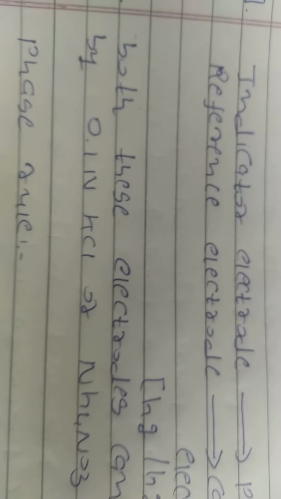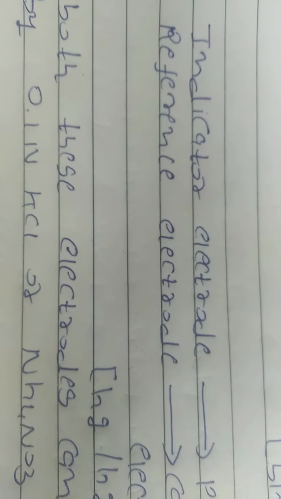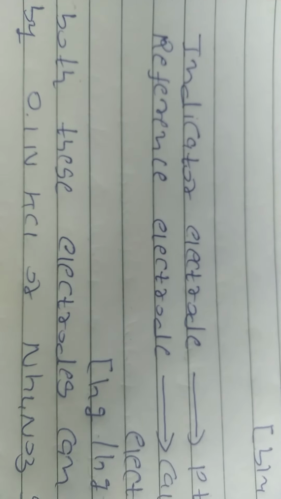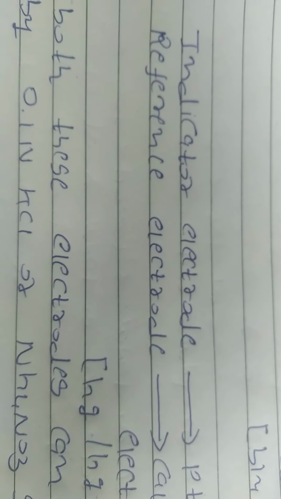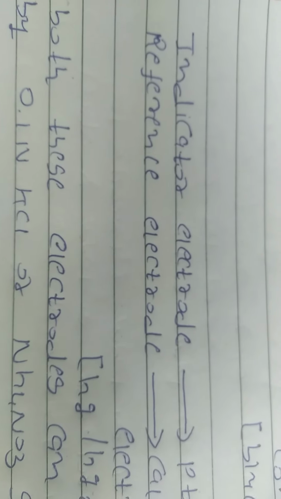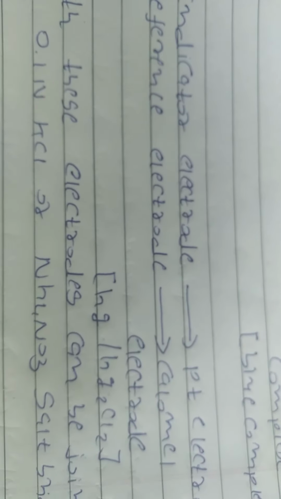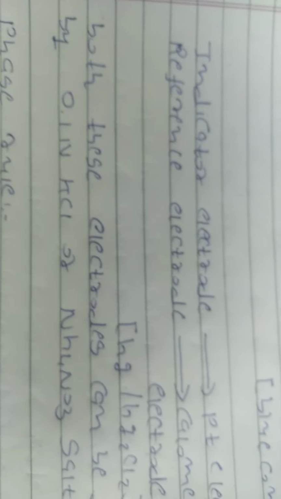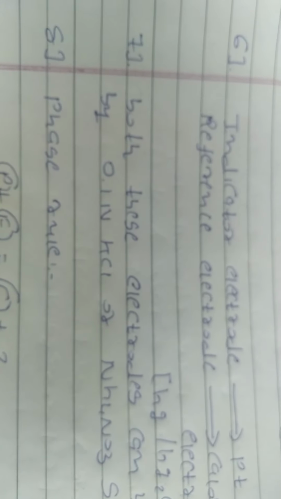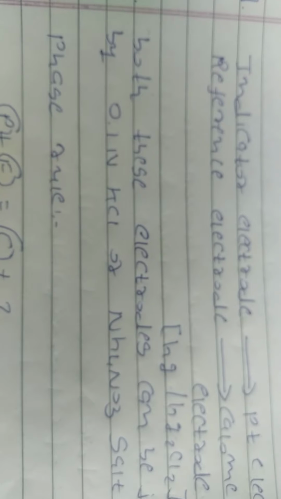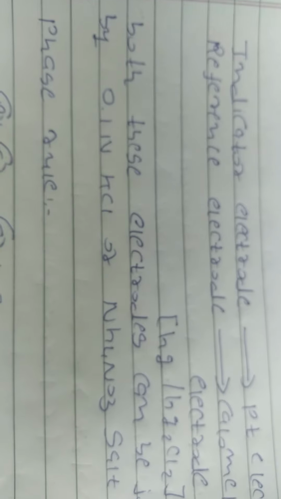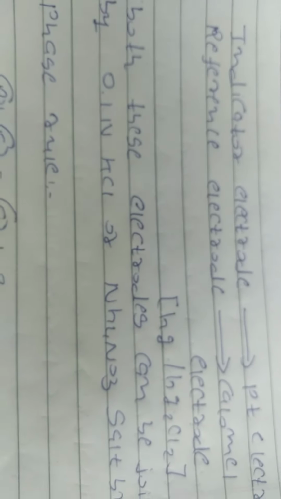Now seventh question, about the indicator electrode, that in potentiometric titration, what is an indicator electrode and what is the reference electrode. So indicator electrode will be platinum electrode and reference electrode will be calomel electrode, mercury chloride electrode. So here both these electrodes can be joined by 0.1 normal KCl or NH4NO3 salt bridge.